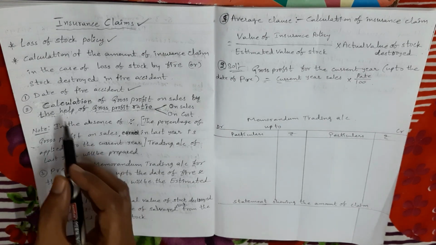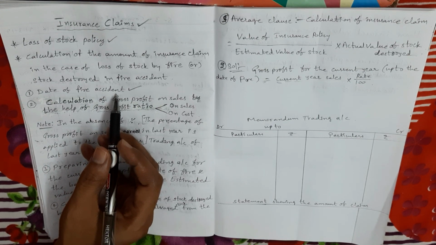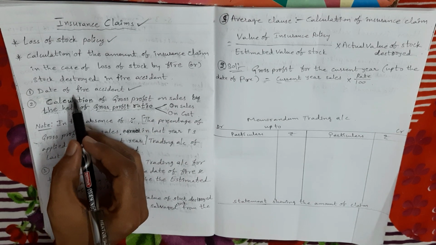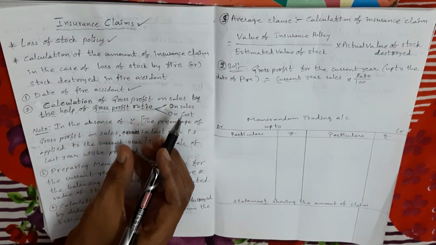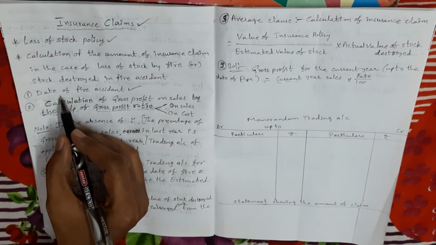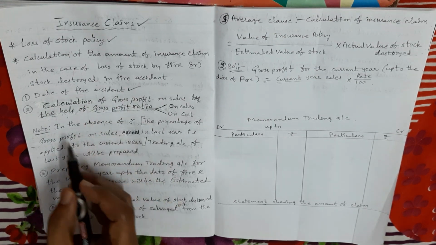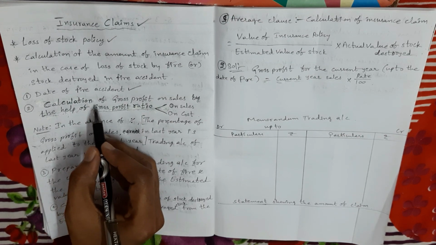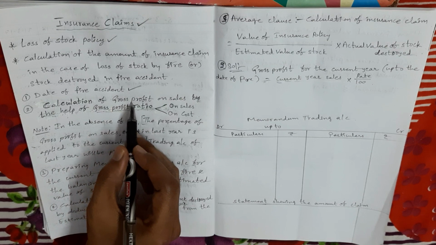So the first point is the date of fire accident. In the question, from the given information, we have to identify the date of fire accident, on what date the fire accident happened during the current year. The date is very important. Next, second point: in the second step we have to calculate the gross profit amount, the current year gross profit amount.